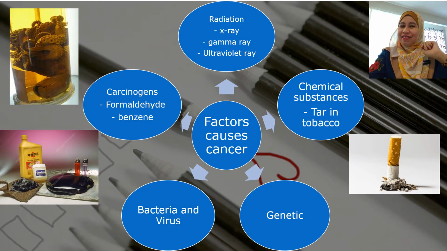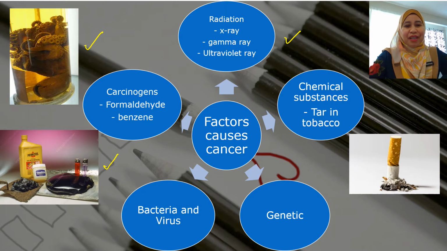What are the factors that can cause malignant tumors or cancers? These are some of the factors. The first factor, if you are exposed yourself to radiation, for example, X-ray, gamma ray or ultraviolet ray. The second one is carcinogens. For example, formaldehyde. Formaldehyde is a type of solution that we normally use in the lab to preserve animals. The second one under carcinogen is benzene.